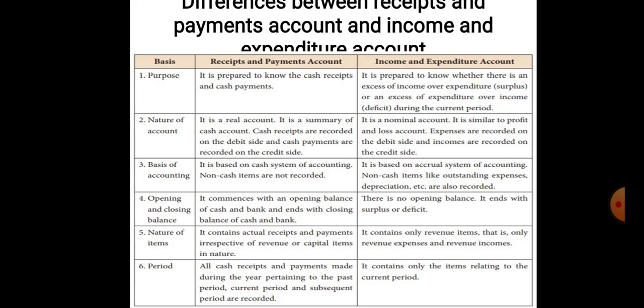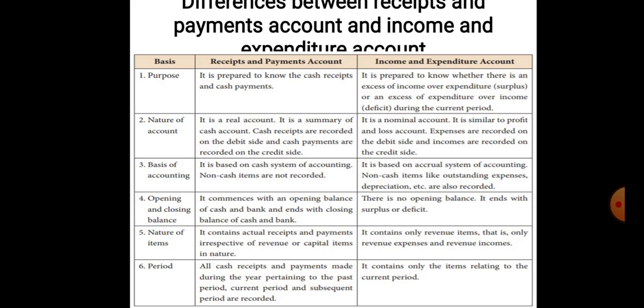On the basis of accounting, it is distinguished like this. The receipts and payments account is based on the cash system of accounting. Non-cash items will not be recorded. Whereas the income and expenditure account is based on the accrual system of accounting. Non-cash items like outstanding expenses, depreciation, etc. are also recorded.